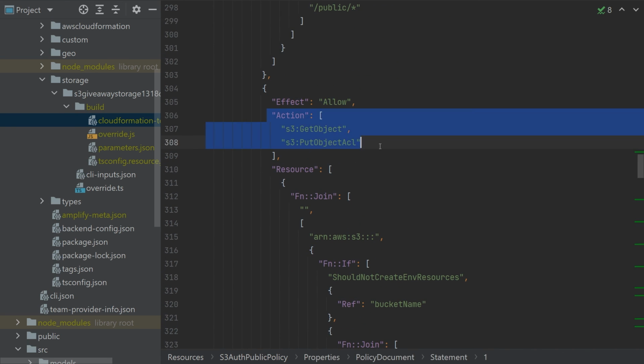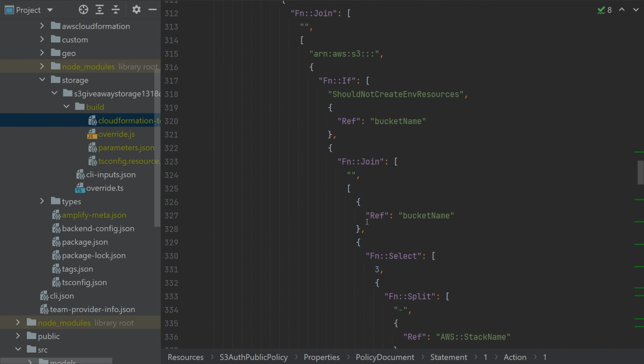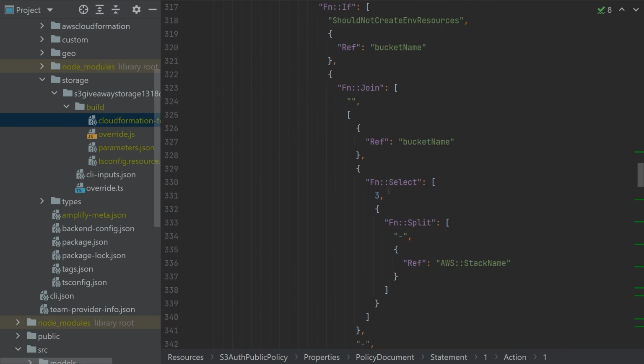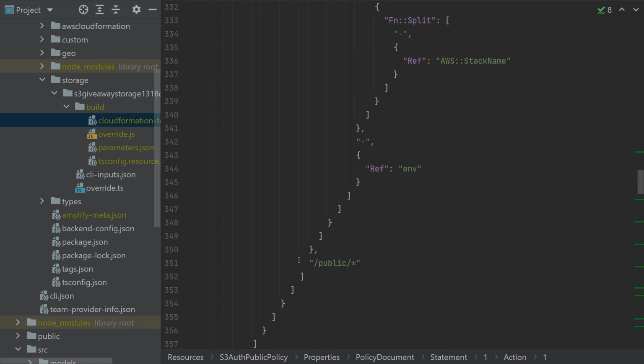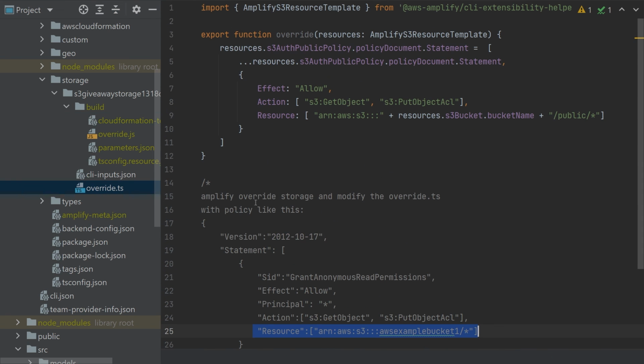It allows our actions, and it also crafts some concatenations of the buckets and so on, but that is not so important, and for the public. So this way, via the override, you can influence how the code would be generated for CloudFormation. Obviously after the Amplify push, all of this will be executed and changes to the ACL will be done. And that is what we need to have.